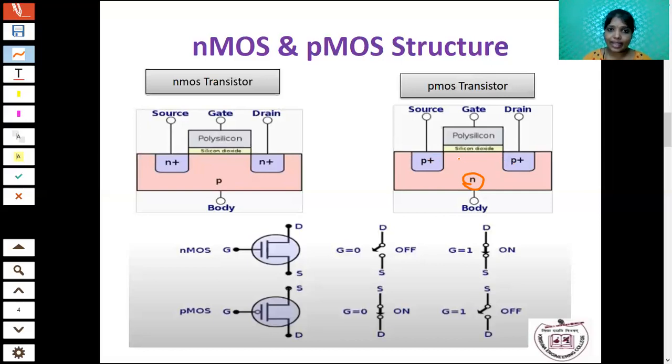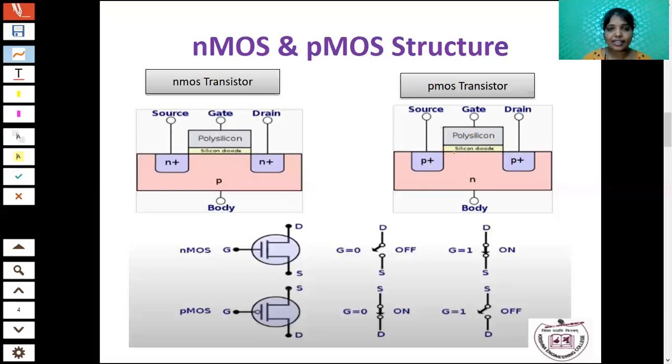Okay. So later on, we will study the fabrication of NMOS and CMOS. Now you have to understand only the structure. Okay. In the PMOS transistor, you have to take the N substrate. In the N substrate, the P plus material is diffused. From this P plus, I am just drawing the two terminals, that is source and drain. The source and drain are isolated by a layer called silicon dioxide.